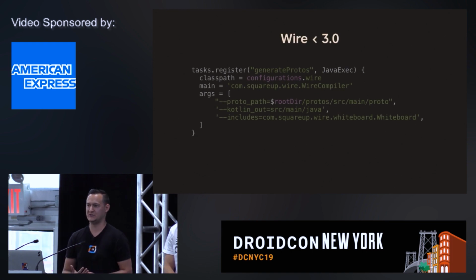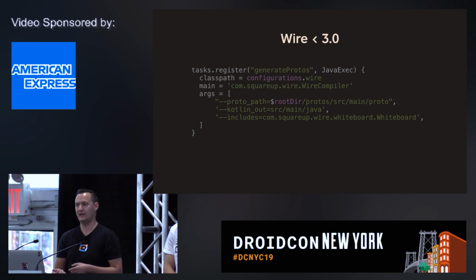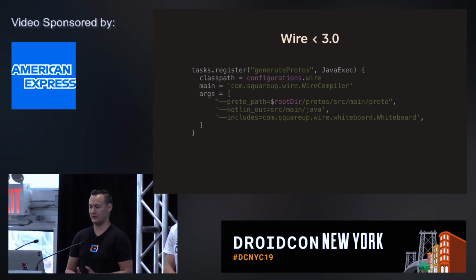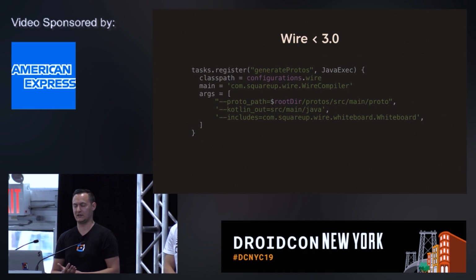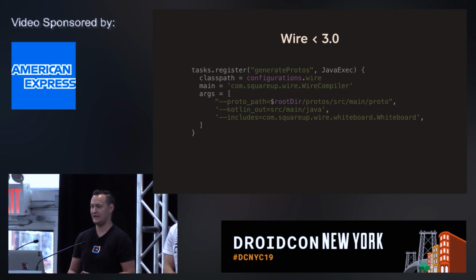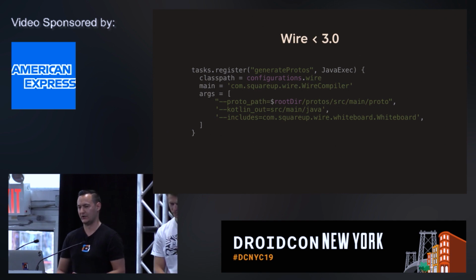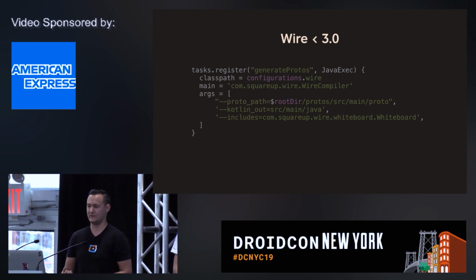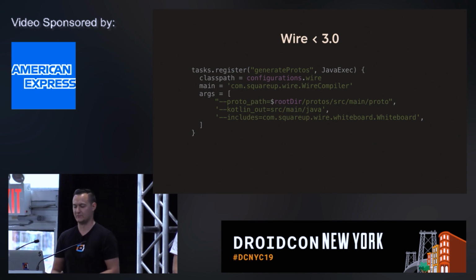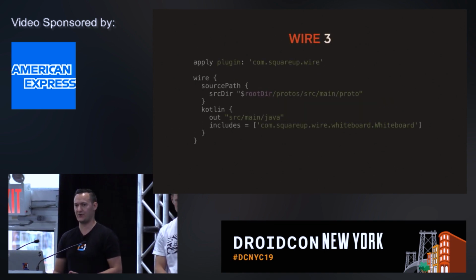The Gradle plugin is quite straightforward. What we used to do with Wire before 3.0 is that the API to the Wire compiler was either the command line, so you could just invoke it from the command line, or the initial versions of Wire also came with a Maven plugin. But in Gradle, what we were doing was just registering a custom Java exec task to benefit from the command line APIs. It's not a lot of code, but it's still too much code to use something like a library. So the Gradle plugin is quite straightforward to use.